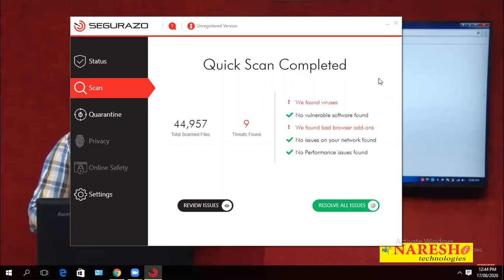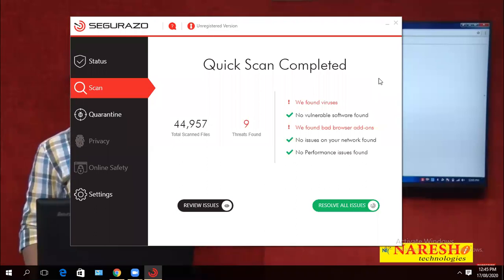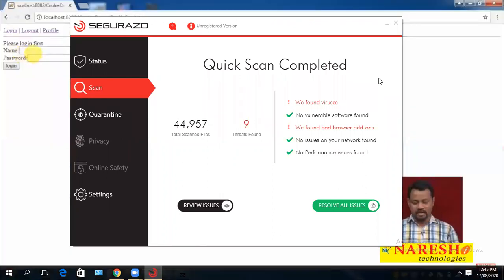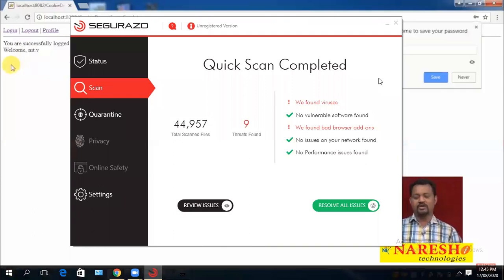How can we know, sir, whether the cookie has been deleted or not? Whenever you want to check that, click on profile. If you click on profile, it says to log in first. See there, I am clicking on profile. Please log in first. This is the proof that your cookie has been deleted. So again I am entering my N80.v example and admin 123. Again I am going forward.